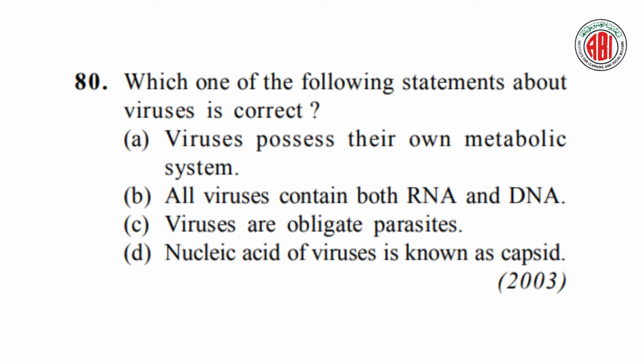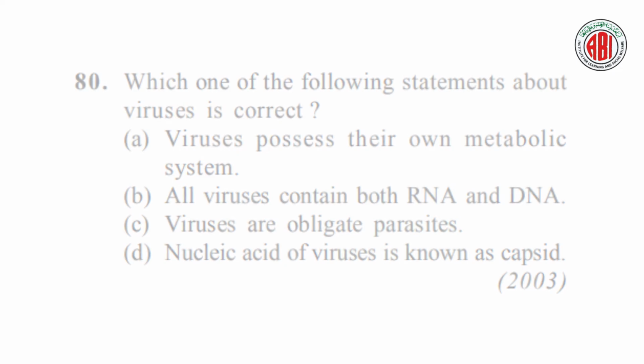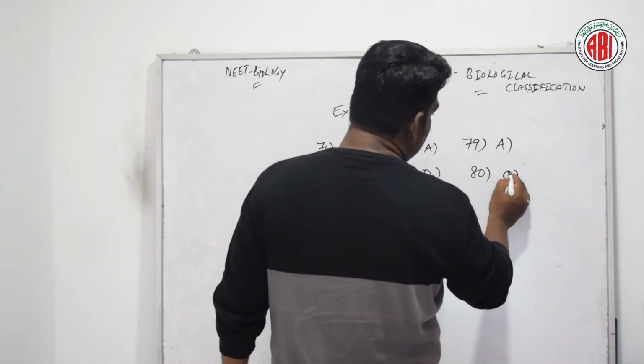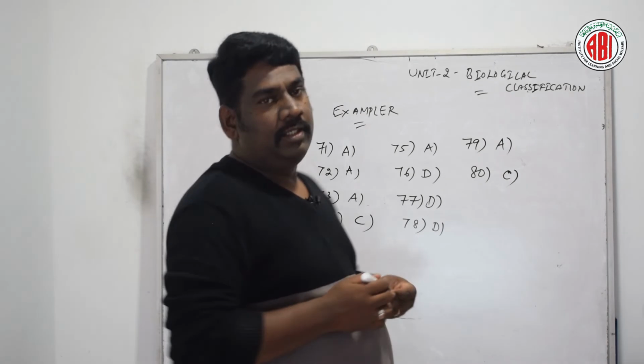Which one of the following statements about viruses is correct? Here are four different options given. Viruses possess their own metabolic system. All viruses contain both RNA and DNA. Viruses are obligate parasites. Nucleic acid of viruses is known as capsid. Let us see the right answer for this question. According to question number 80, option C is the right answer.